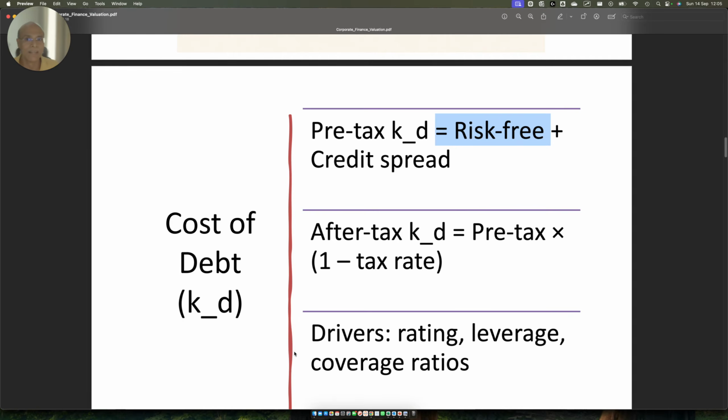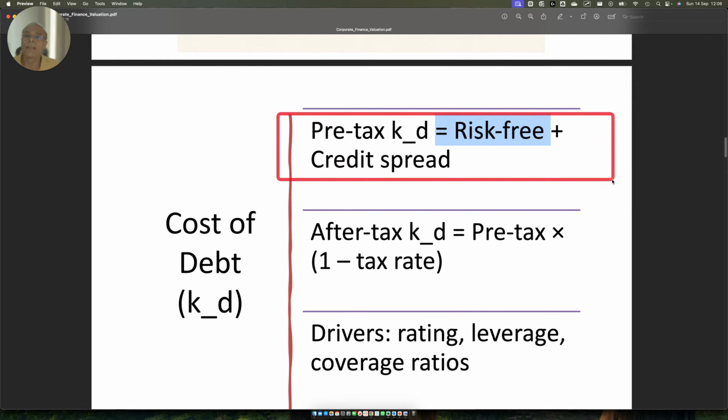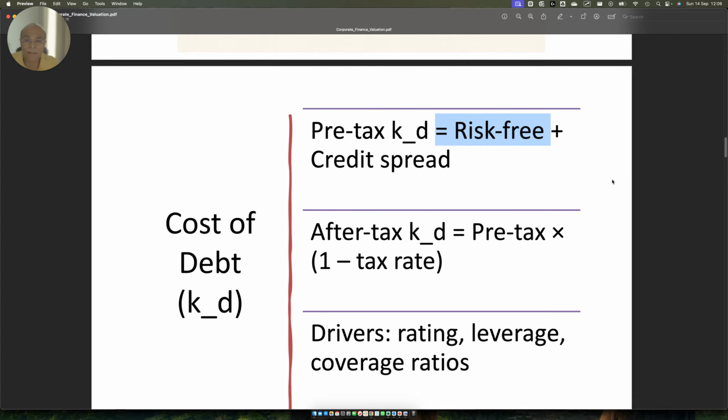You understand now? Now, this is from an investor point of view. But from a company point of view, this is going to be lowered by the factor of 1 minus tax rate. You have to multiply by that. Why? Because any interest that the company pays to the debt holder gets it a certain discount from the government, because it gets netted out from the cash flow for the purpose of tax calculation.